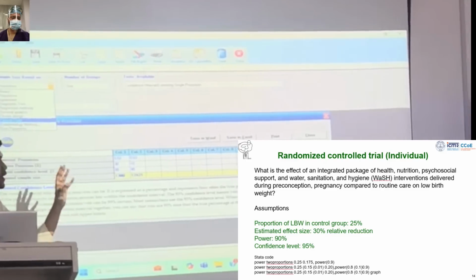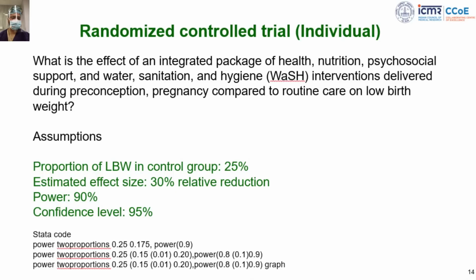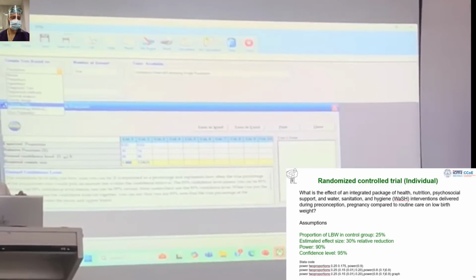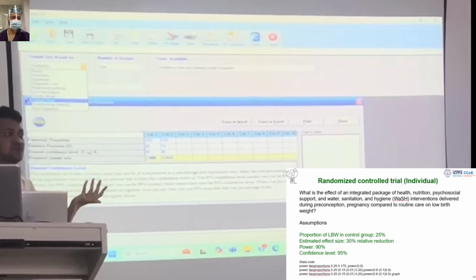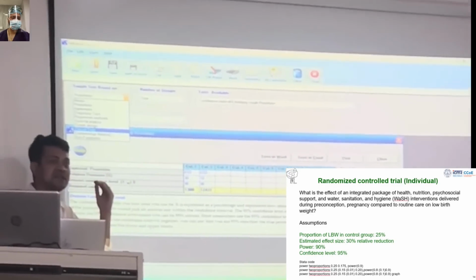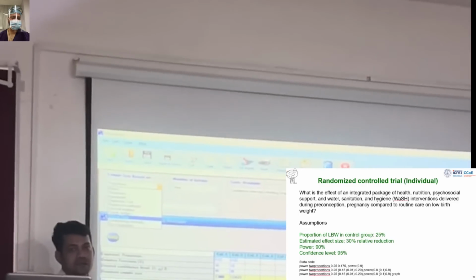My point at the end of my presentation is that I have given you some examples and told you the basic assumptions you have to make while calculating sample size. If you are clear about those assumptions, then the calculation is just happiness, whatever software you use. But the assumptions need to be clear and you must back up in your mind how you are calculating. Clear? Thank you. Any questions?